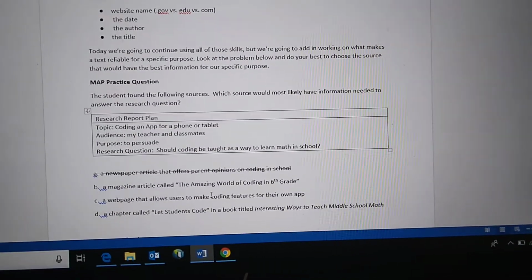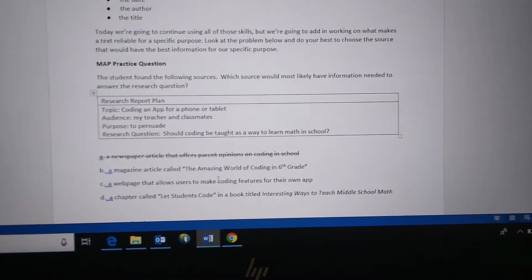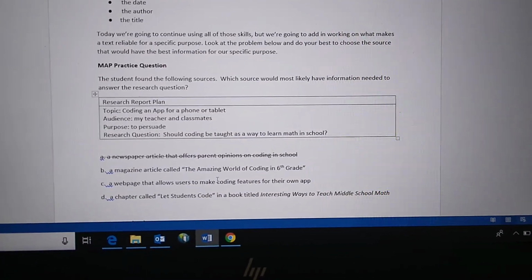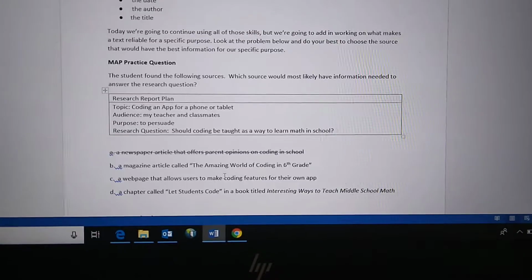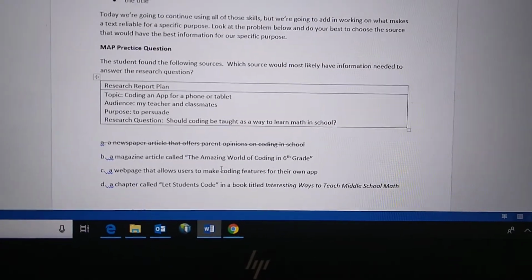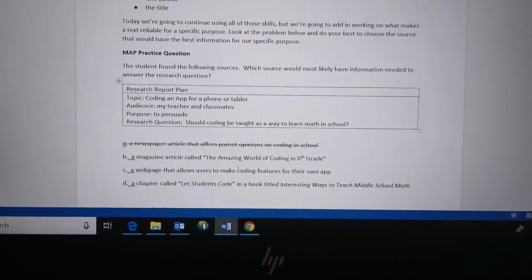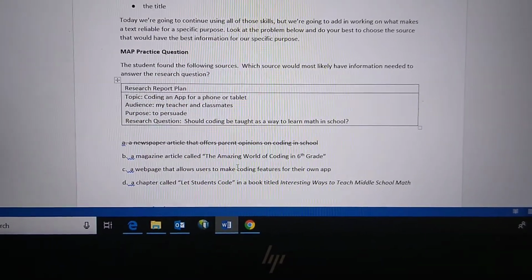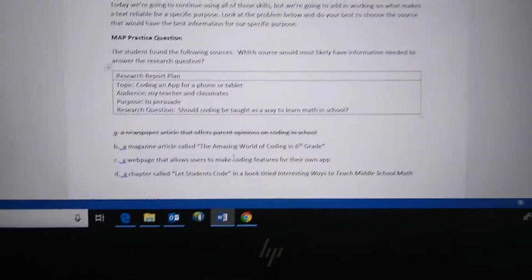The topic is coding an app for a phone or tablet. The audience is teacher and classmates. The purpose is to persuade. So persuade means like you're convincing someone. And the research question is, should coding be taught as a way to learn math in school?